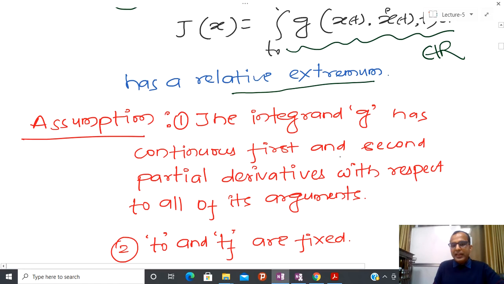So we are assuming that the integrand G has continuous first and second partial derivatives, because in order to apply the fundamental theorem of calculus of variations, these partial derivatives are required. For that reason we have assumed this, and we are assuming that this condition should be satisfied with respect to all arguments.